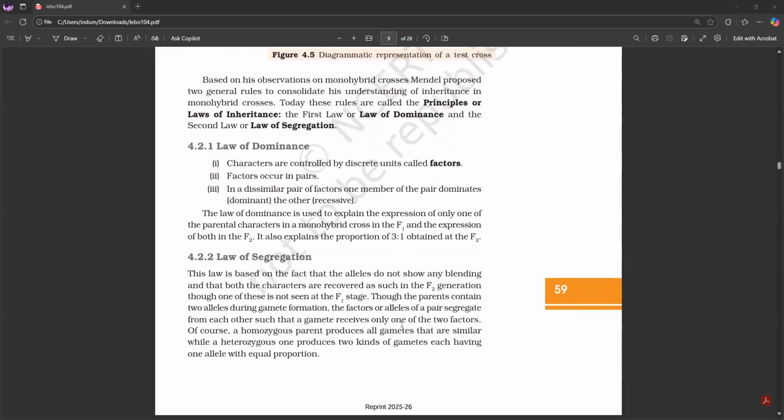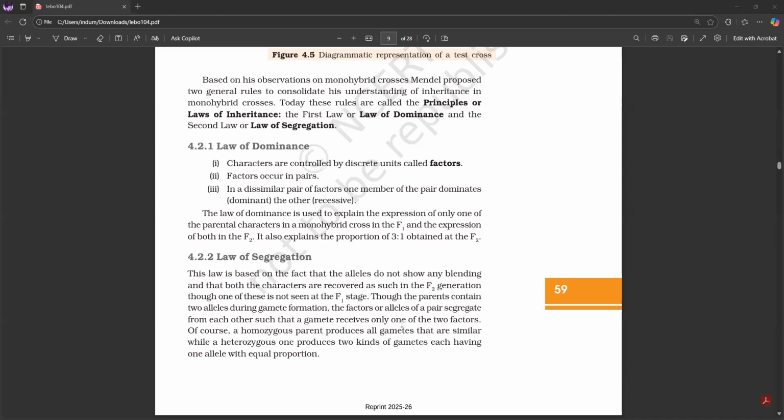Based on his observations on monohybrid crosses, Mendel proposed two general rules to consolidate his understanding of inheritance in monohybrid crosses. Today, these rules are called the principles or laws of inheritance: the first law or law of dominance, and the second law or law of segregation. 4.2.1 Law of dominance. Characters are controlled by discrete units called factors.